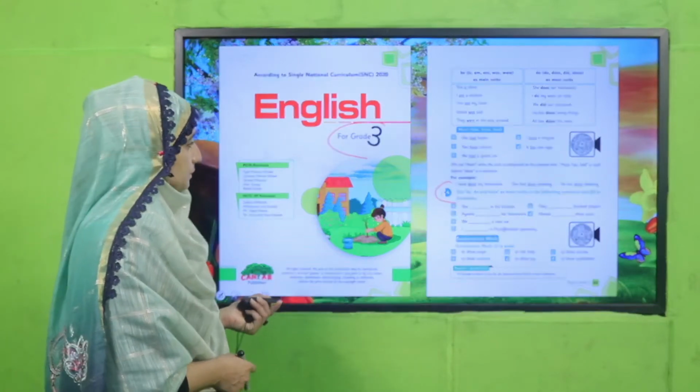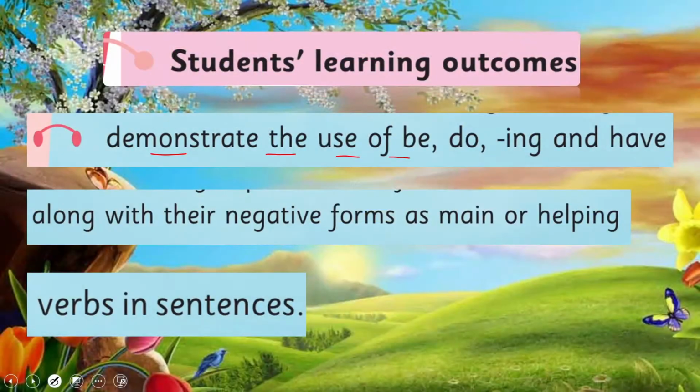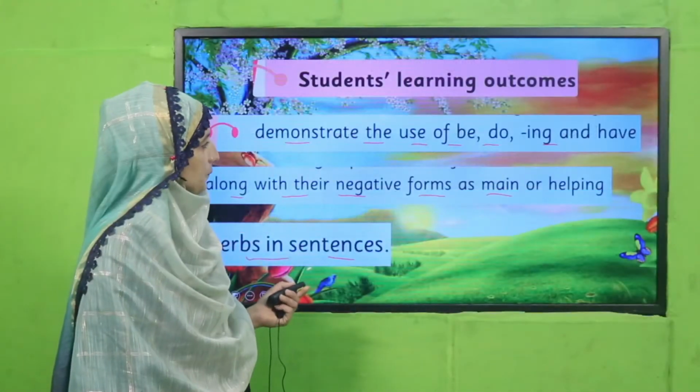So today's SLO is to demonstrate the use of be, do, and have along with their negative forms as main or helping verbs in sentences. So today we are going to cover this SLO.